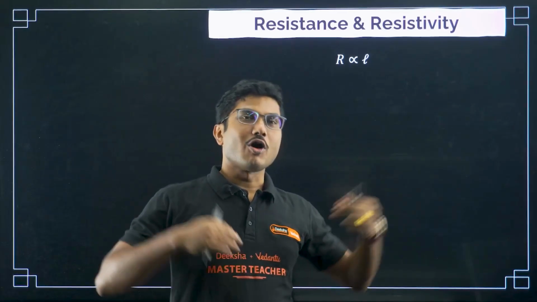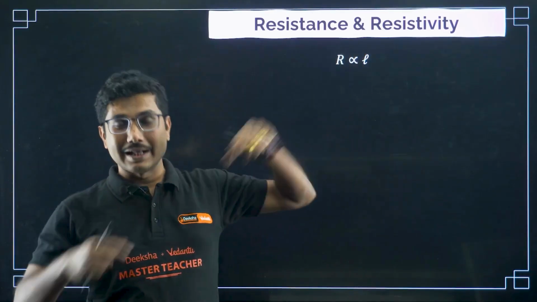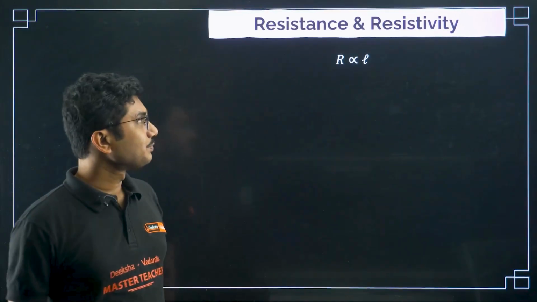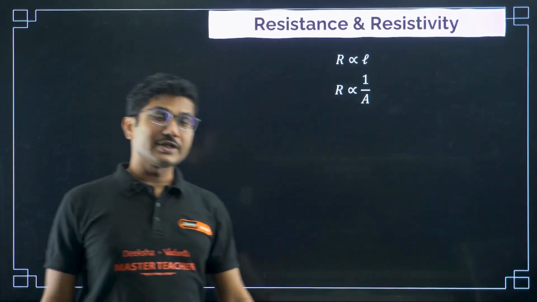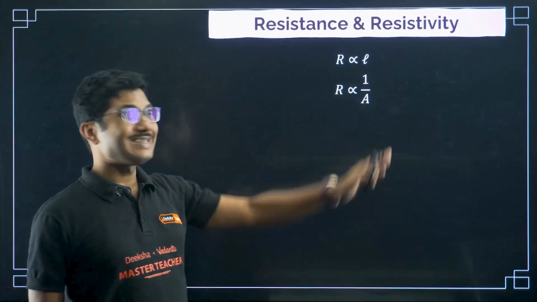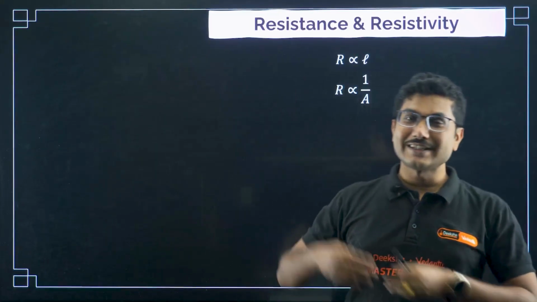Why? Because longer road means longer time. Similarly, the longer the length of the wire, the more the resistance. And secondly, resistance is inversely proportional to the area. Resistance is inversely proportional to the area. Now let us understand using the same example.